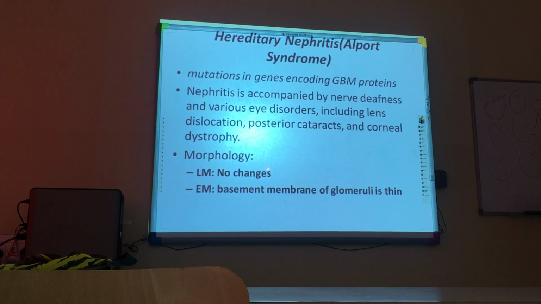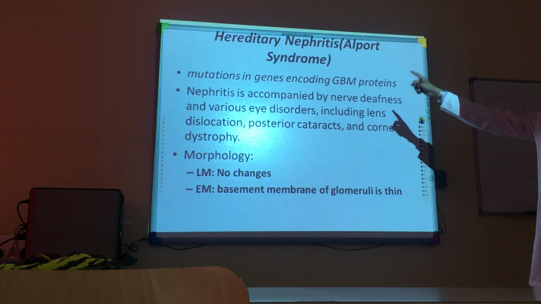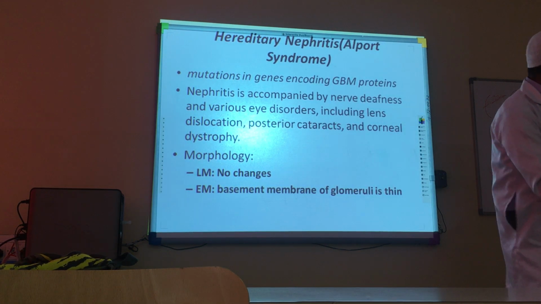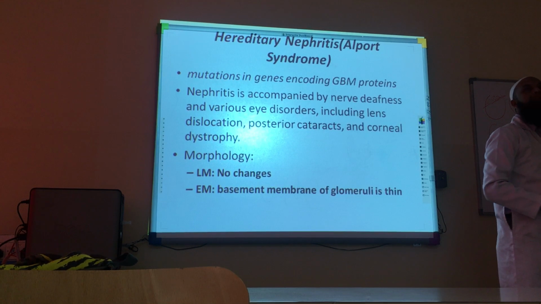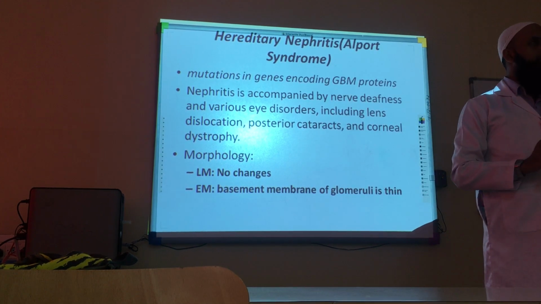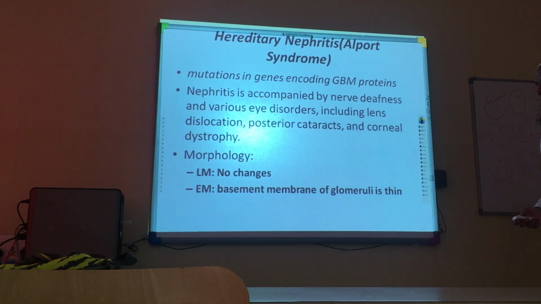Morphology in light microscope, you will find no change, but on electron microscope you will find that the basement membrane of the glomeruli is typically very thin. So that's why they group these diseases, hereditary nephritis, as thin membrane disease. So the basement membrane, if it is like 2 millimeter thick, it will become less than half. It will become 0.7 or 1 like that, thinning of the glomeruli.